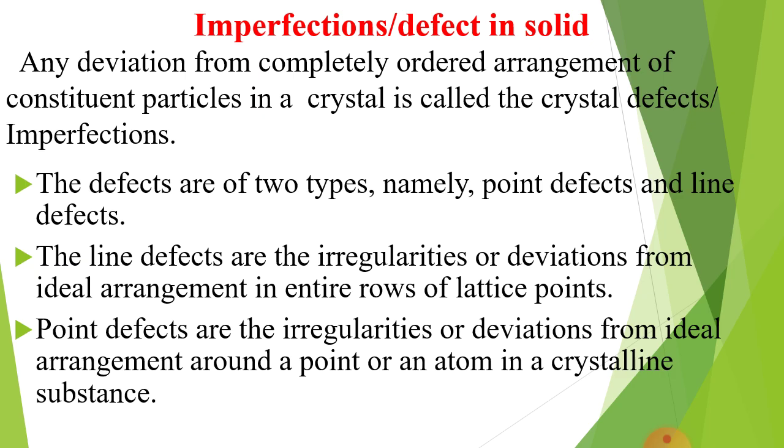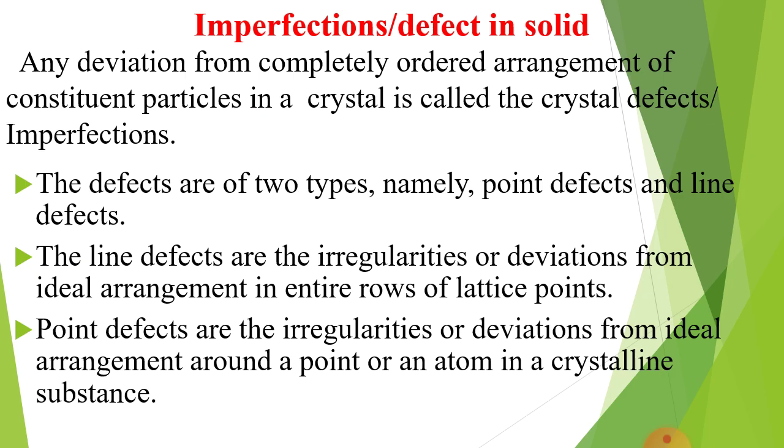Now, the line defect, also known as dislocation defect, is an irregularity, or you can say deviation, from the ideal arrangement in the entire row of lattice points. Only you have to know this point about the line defect. Here the entire rows are missing, that's why the defect is known as line defect.